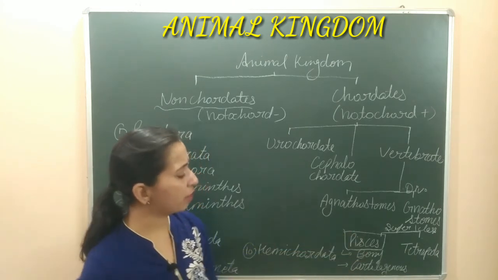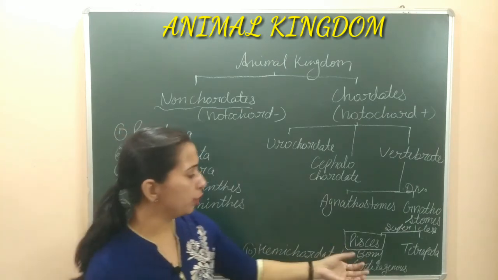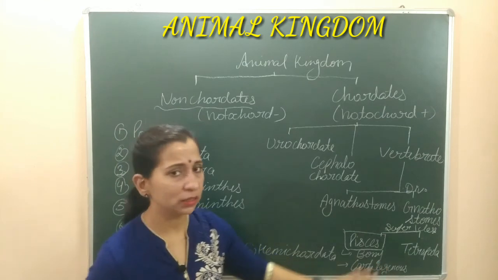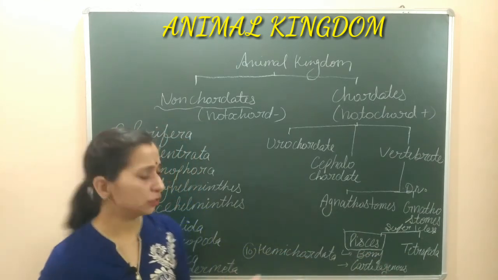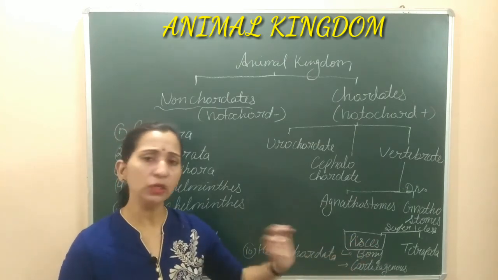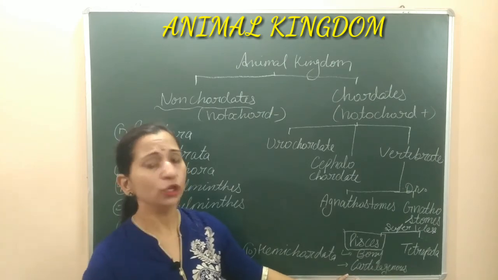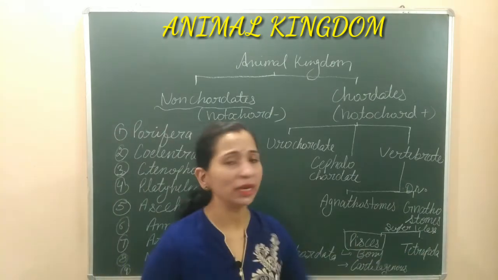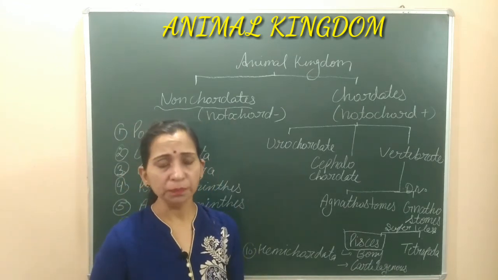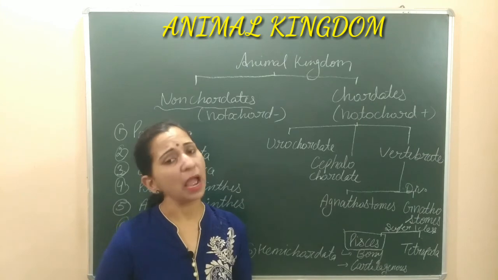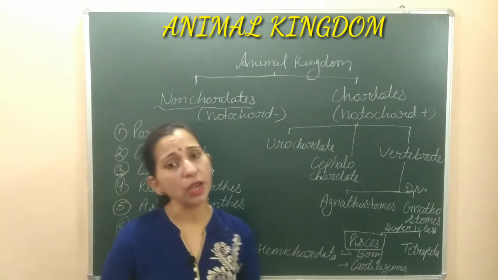These Pisces are further divided into different classes on the basis of whether the skeleton is bony or cartilaginous. किस तरीके का skeleton है उसके basis पे, bony skeleton है, then we call it bony fishes, or cartilaginous. These are the fish and they depend on the skeletal structure. So bony fishes and cartilaginous fishes are included into this group. Whereas this tetrapoda is further divided into the four classes, that is amphibia, reptiles, aves, and mammals. So this is the outline of the classification of animal kingdom.